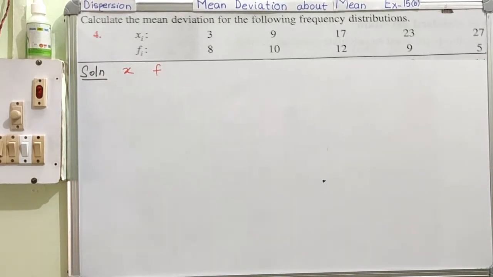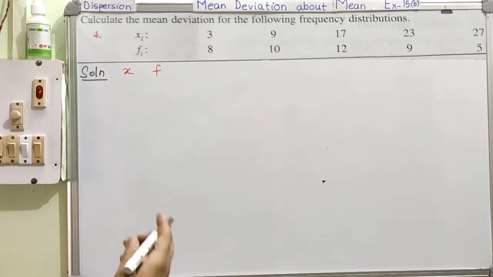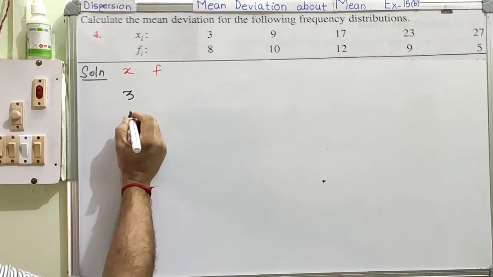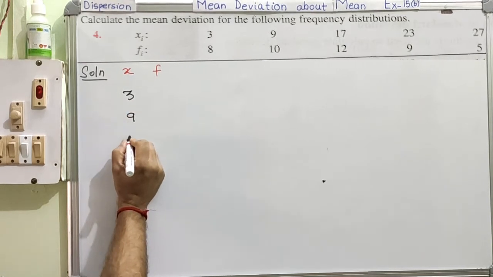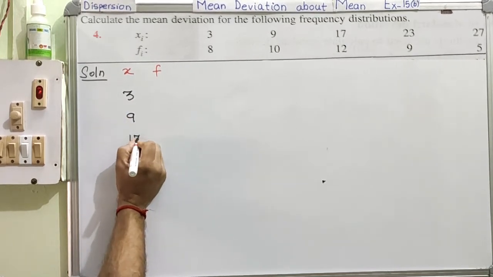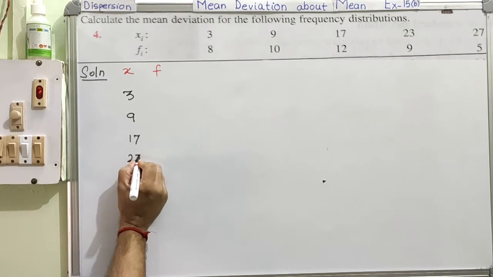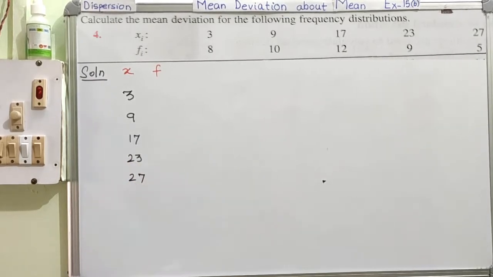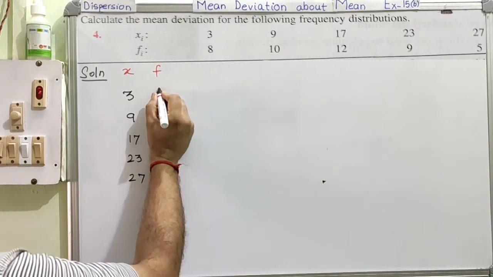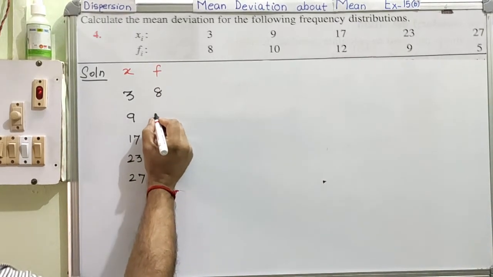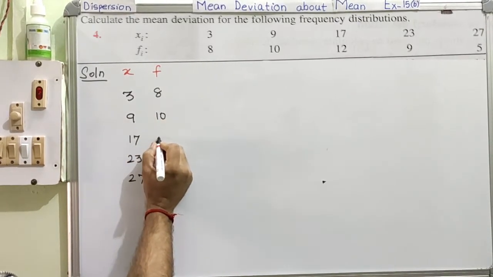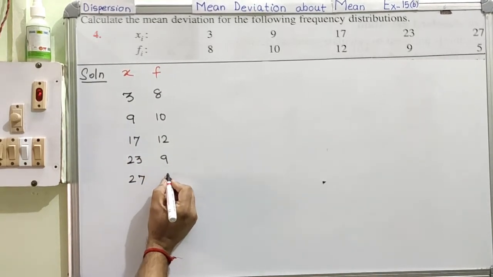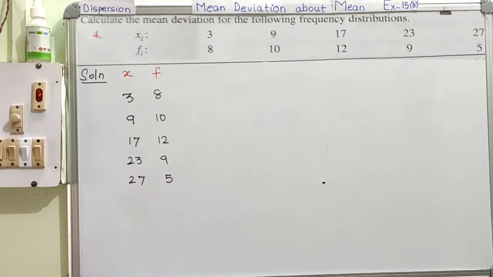So now X column is 3, 9, 17, 23 and 27. Clear? Now the frequency is here 8, 10, 12, 9 and 5. This is our question.